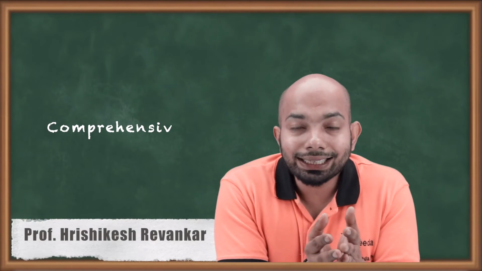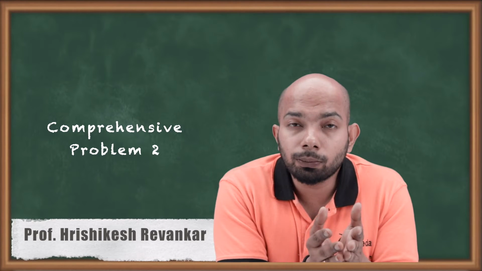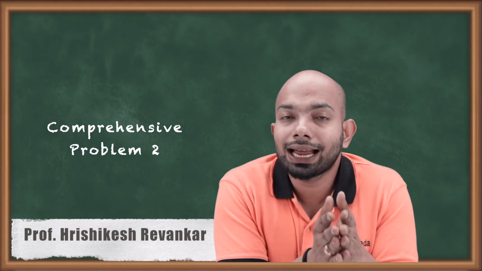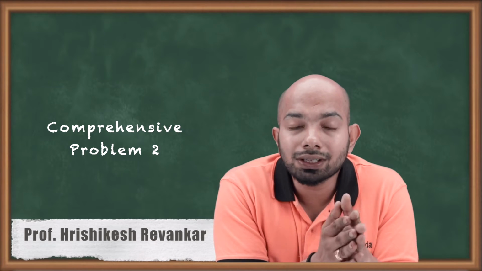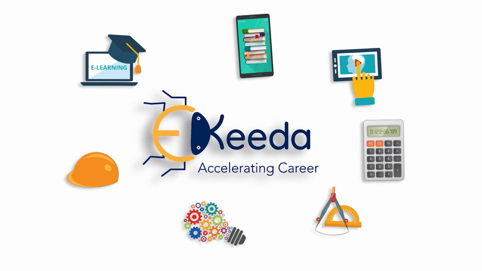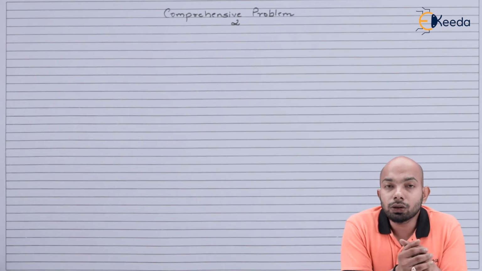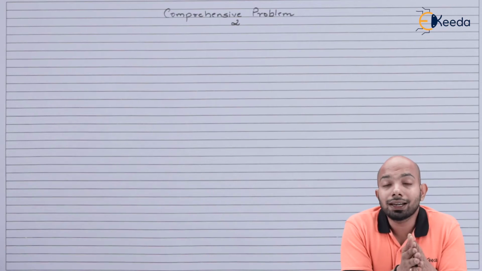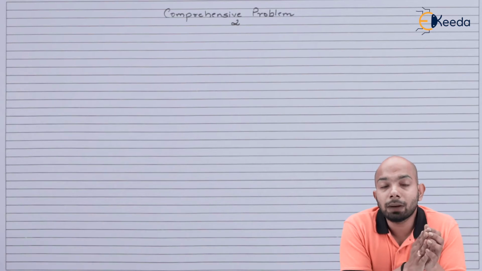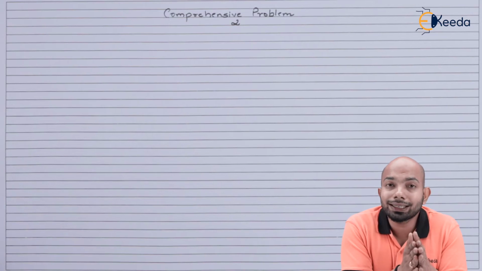Hello friends, we'll be discussing an illustration related to the comprehensive problem of company accounts, whereby you'll be figuring out the share forfeiture and the details of calls in arrears and calls in advance. When we speak about calls in arrears and calls in advance, there are two features related to this part: either you receive the money in advance, or there is some money yet to be received even after the call due has been made.